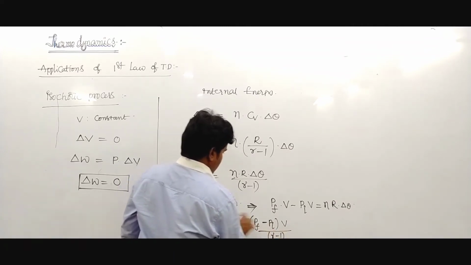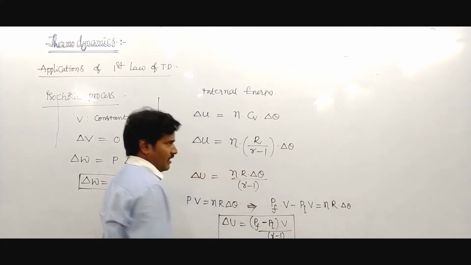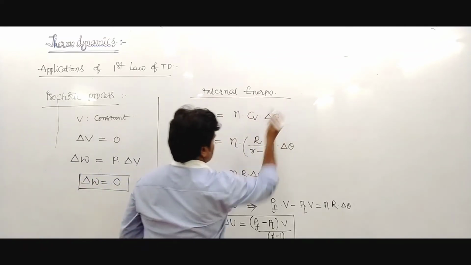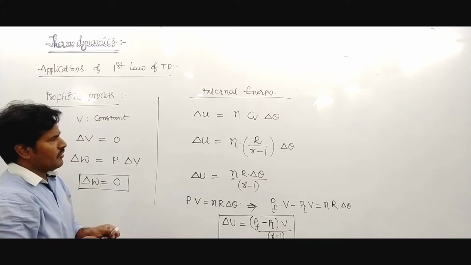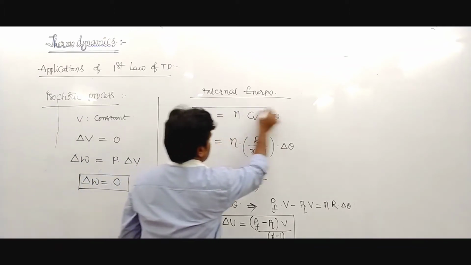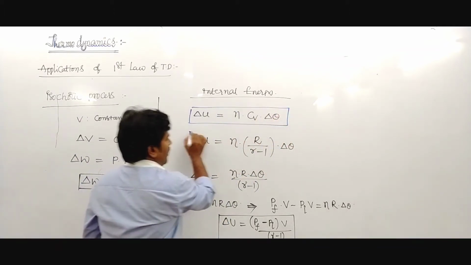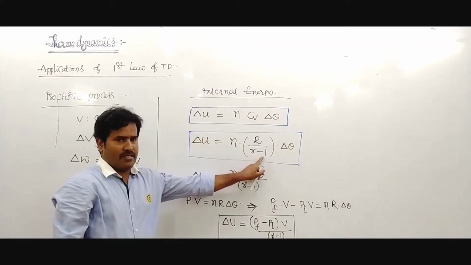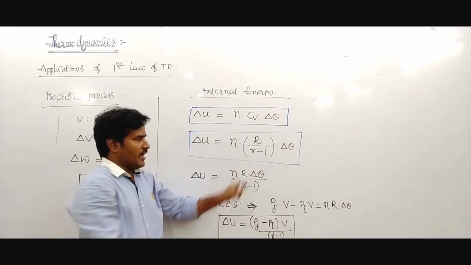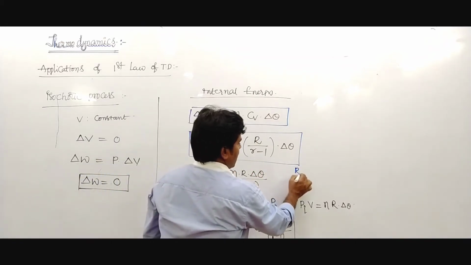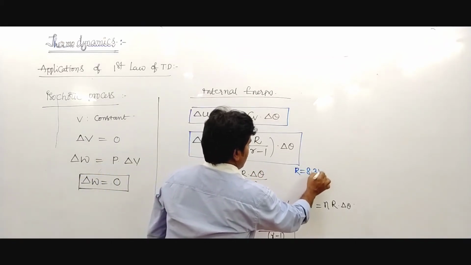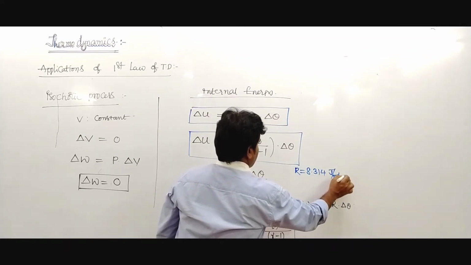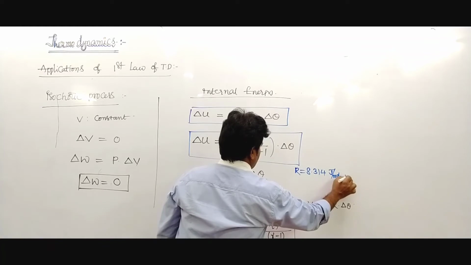This is the value of the internal energy. Delta U equals nCv delta theta. You know that Cv is written as R upon gamma minus 1. R is the universal gas constant, 8.314 joule per mole Kelvin.